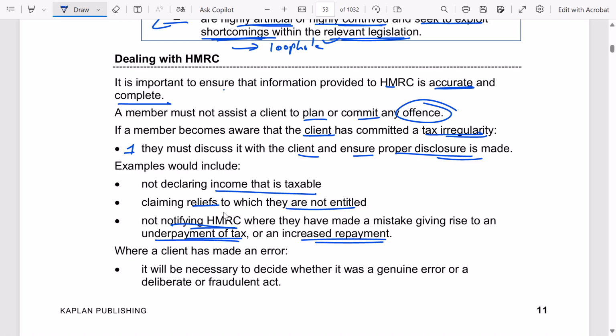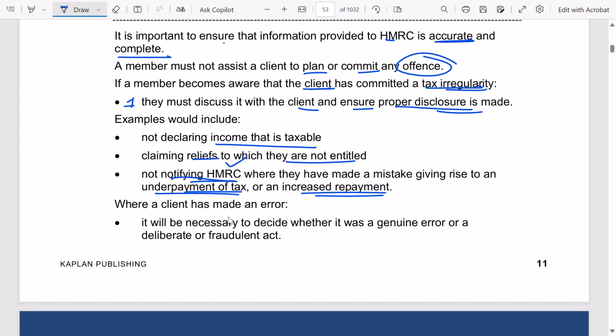repayment. Okay, so a mistake has been made by HMRC, but you are aware that this is a mistake, so you should highlight this to HMRC. If you are not highlighting it, right? So these can be the examples, right?